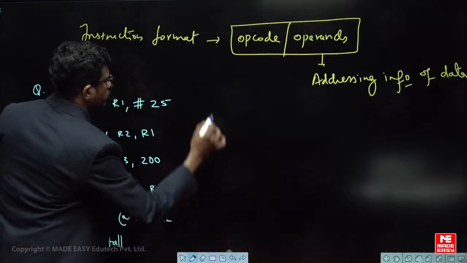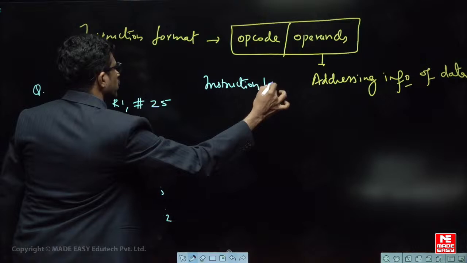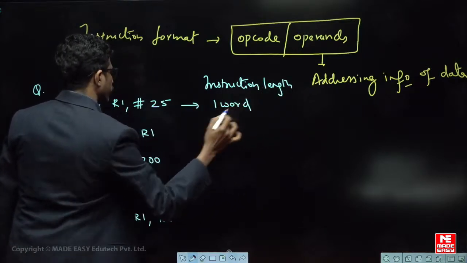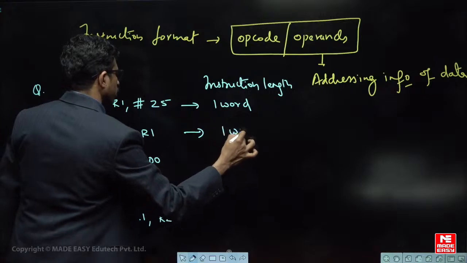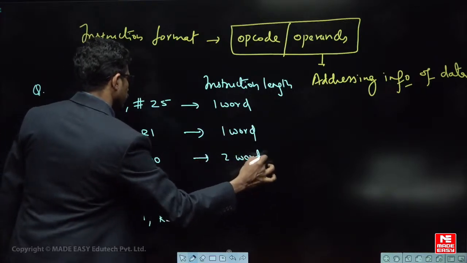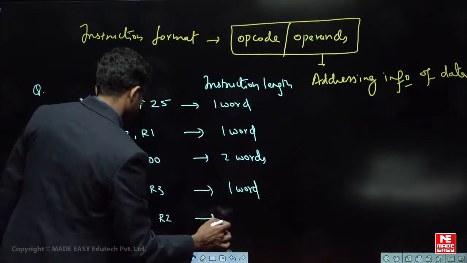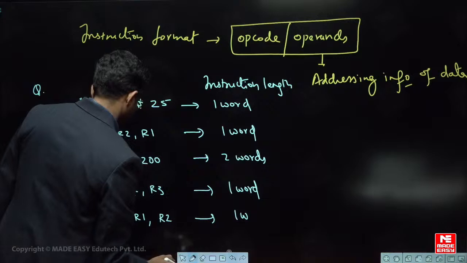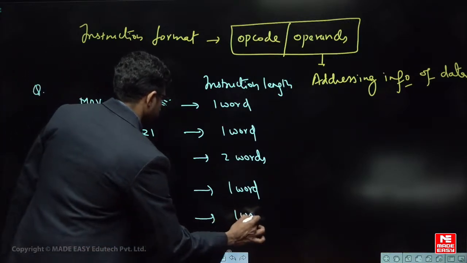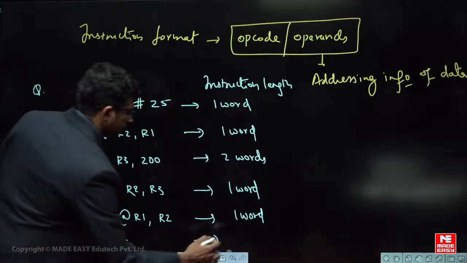So what is the instruction length? One word, two words, one word, one word, and this is halt, which is also one word.